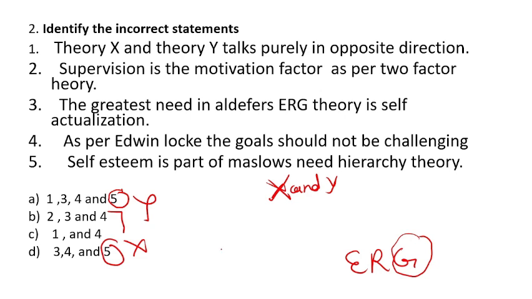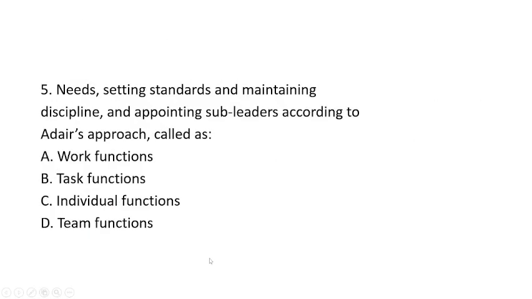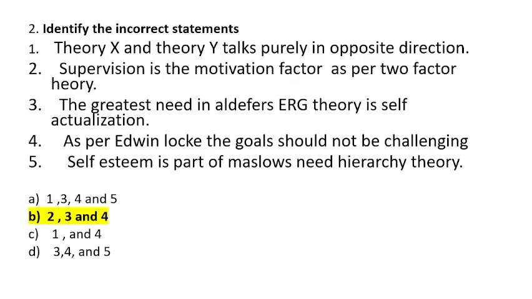And 4 is, as per Edwin Locke, the goals should not be challenging. This statement is also incorrect, so you will get the option 2, 3, 4 as the incorrect statements. So obviously option B is the right answer.